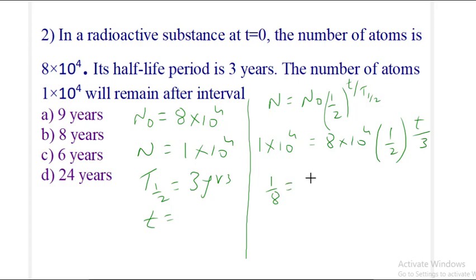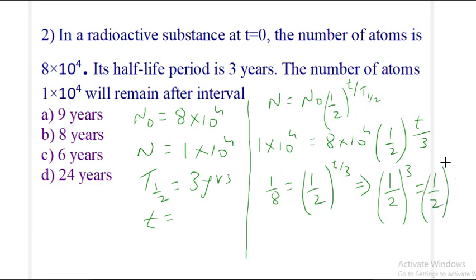1 upon 8 is equal to 1 by 2 raised to t by 3. Now here we have 1 upon 8 and 1 upon 2, so we will do some mathematical tricks so that we get half on both sides. 1 upon 8 is as good as 1 upon 2 raised to 3. So we write this 2 raised to 3 is equal to half.